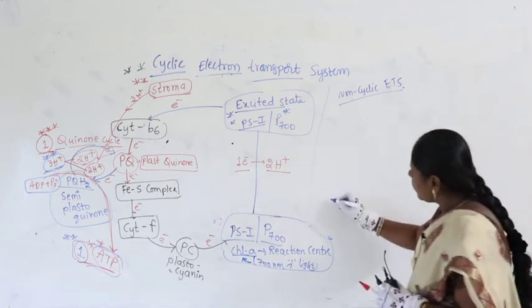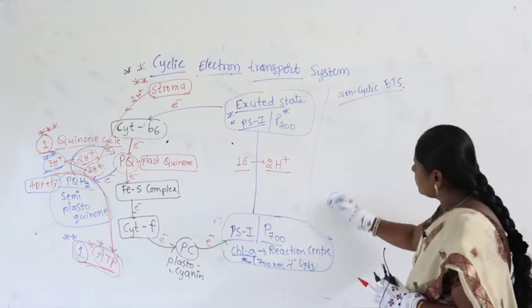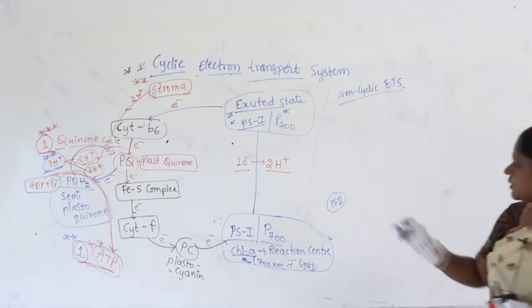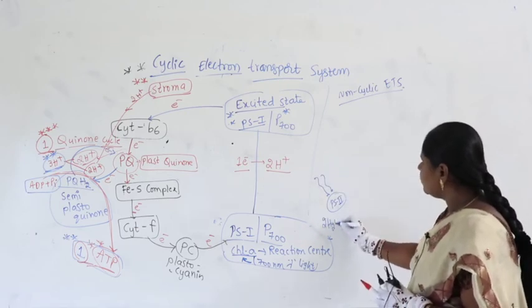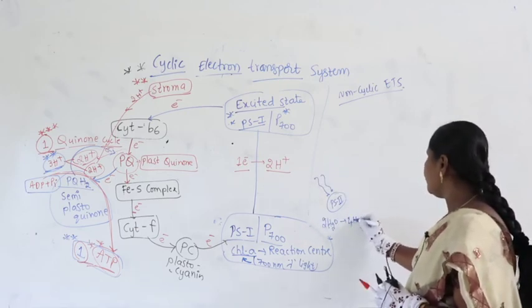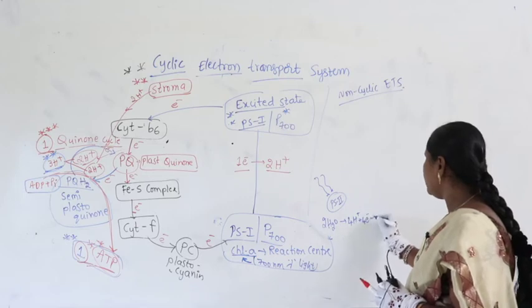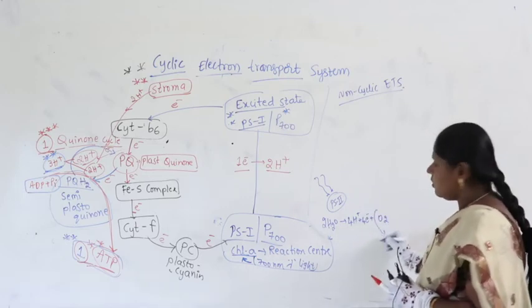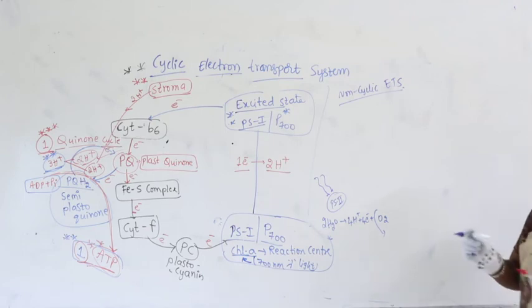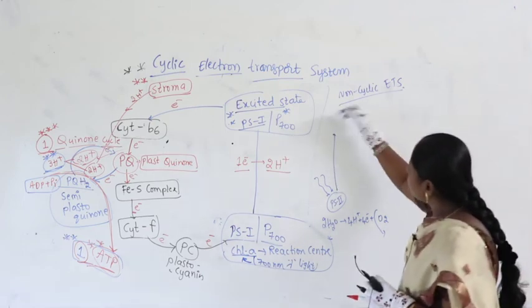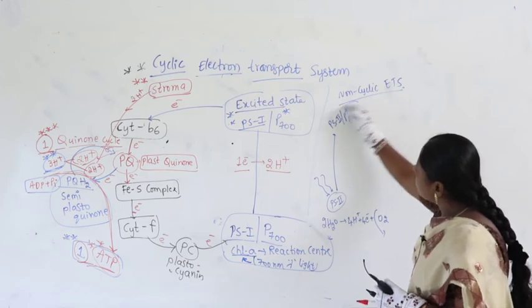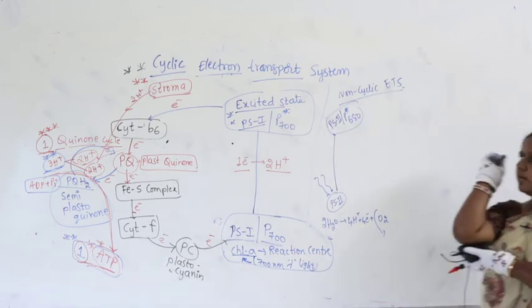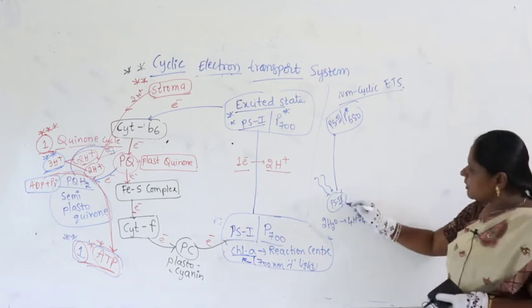So you know that the first one is PS2. It absorbs and takes the sunlight. So there is a splitting of water, giving altogether 4 protons, 4 electrons and oxygen. Oxygen is evolved here, and then it enters into the excited state of PS2, or we take P star mark 680. Yes or no, right? So when you take PS2 or P680,